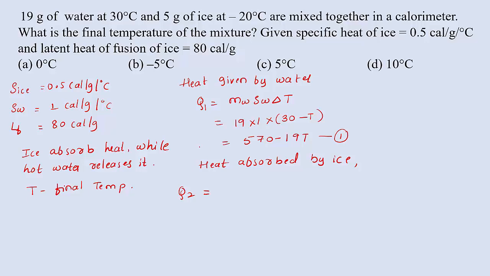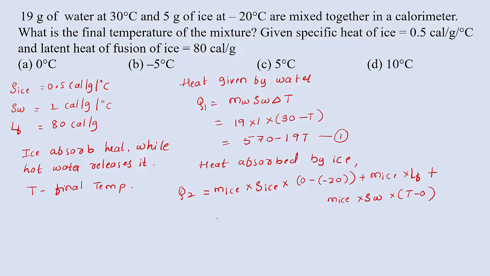Q2 equals mass of ice into specific heat capacity of ice into change in temperature, that is 0 minus minus 20 degrees Celsius, plus mass of ice into latent heat of fusion of ice, plus, because when heat is gained by the ice, ice is converted into water, mass of ice into specific heat capacity of water into change in temperature.